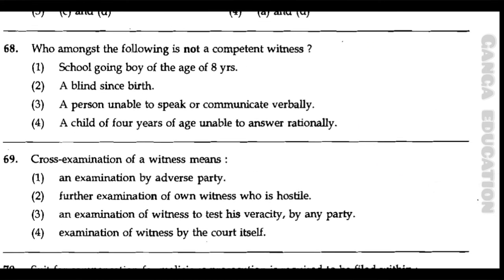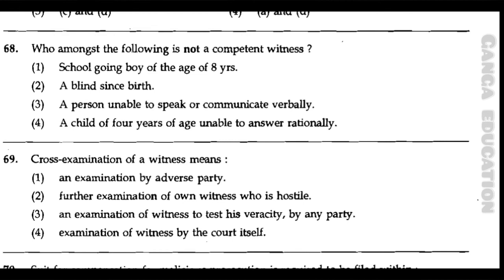Now question number 68. Who amongst the following is not a competent witness? Option number 1, school going boy of the age of 8 years. Option number 2, a blind since birth. Option number 3, a person unable to speak or communicate verbally. Option number 4, a child of 4 years of age unable to answer rationally. And the correct answer is option number 4, a child of 4 years of age unable to answer rationally.